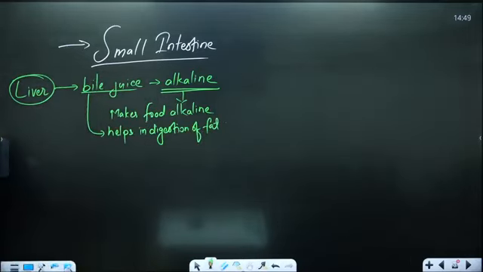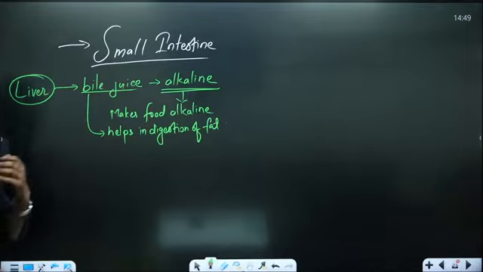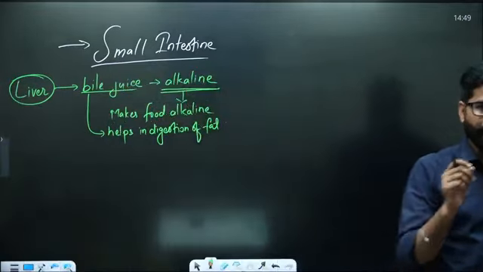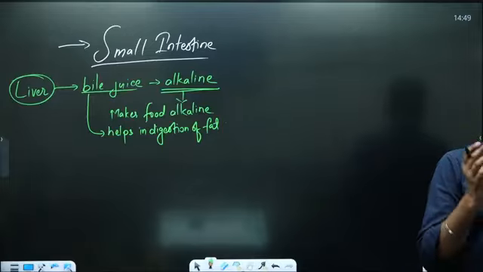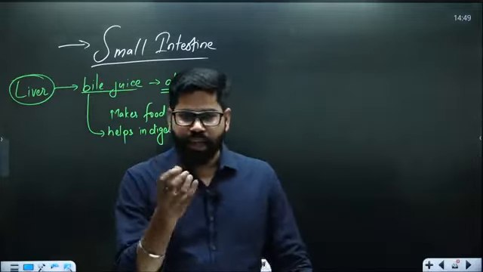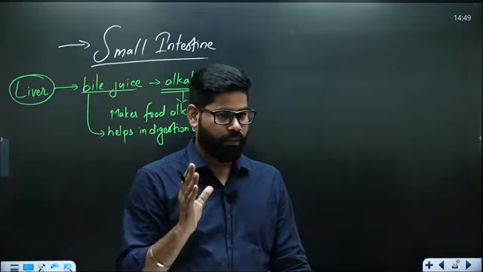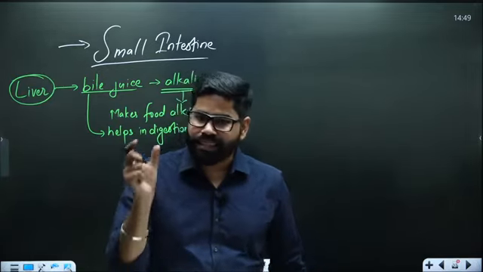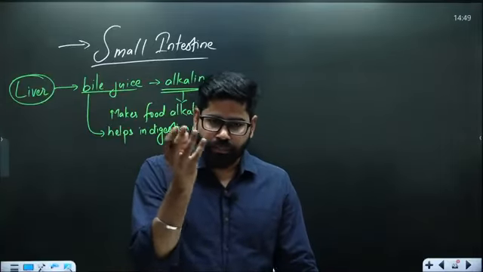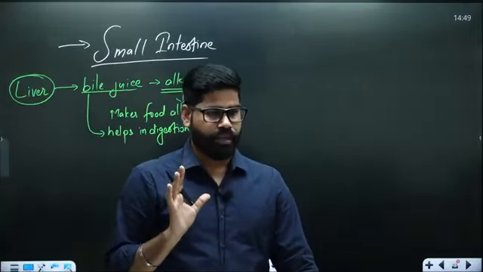Now, there is one name which you will often get in case of liver. There is one thing called as gallbladder. So gallbladder is what? It is not like a separate thing. It is just like a storage bag of the bile. Liver is creating the bile juice and storing it in a sac, in a bag, which is called as gallbladder.